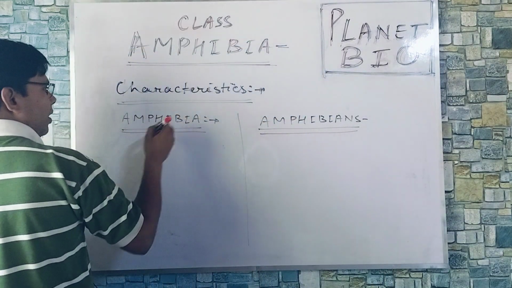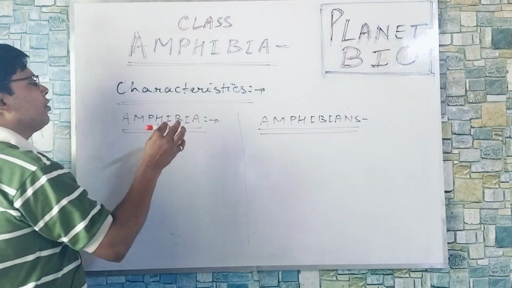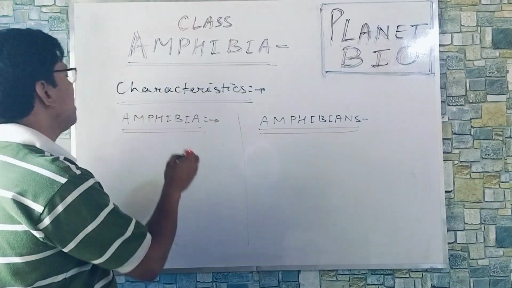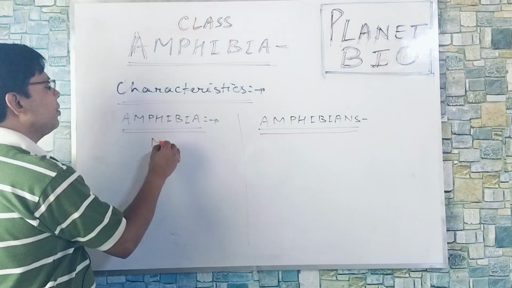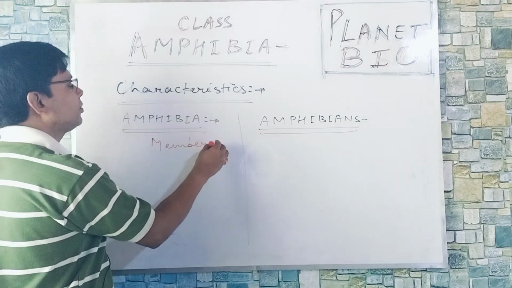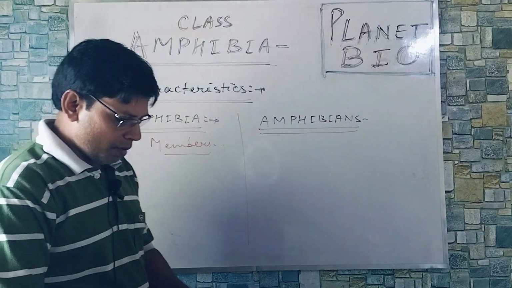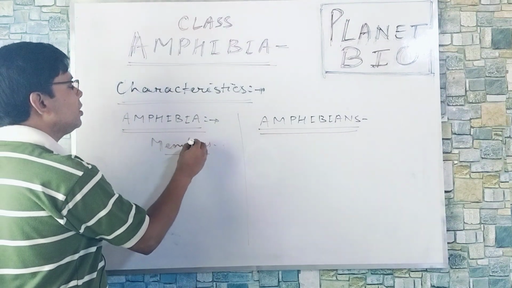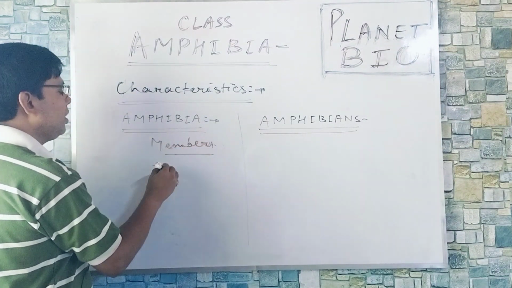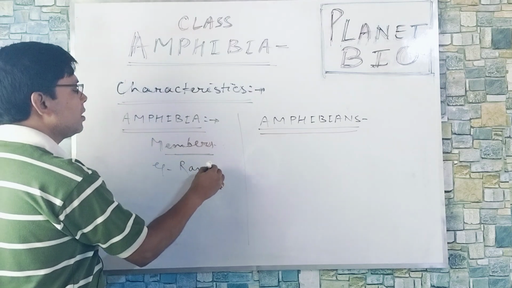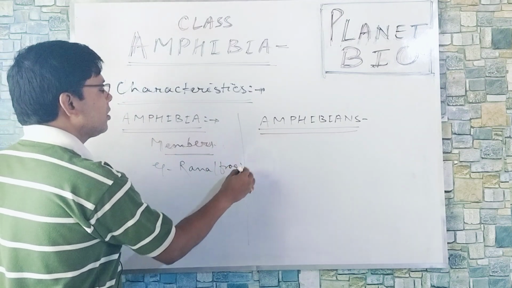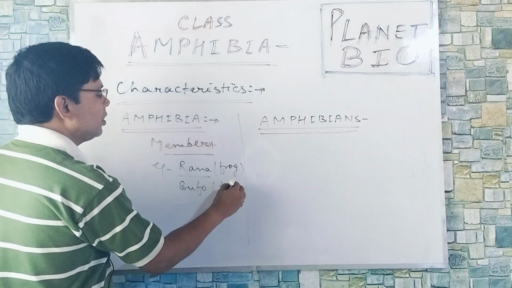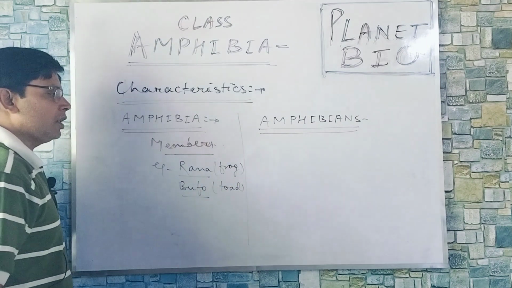Now, characteristics of class Amphibia. First, we should know the difference between Amphibia and amphibians. Amphibia means members of class Amphibia. Members include, for example, Rana, that is frog, and Bufo, that is toad.